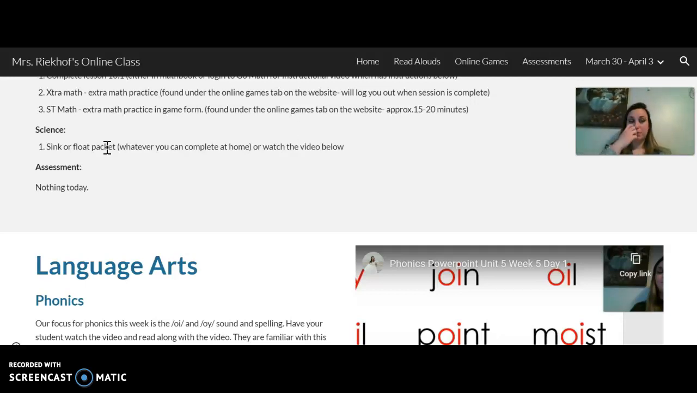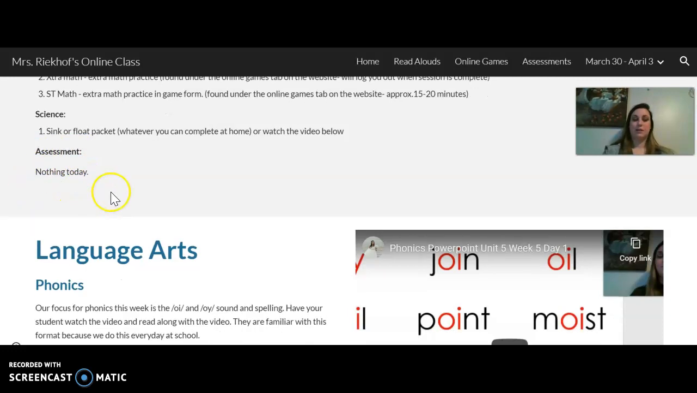We were supposed to be planting Brassica rapa seeds, which are fast mustard seeds. But since the kids aren't there, Miss Turner, our other first grade teacher, is going to be planting them in her garage, and she will have videos that go along with that, and that's what we'll be doing for science for the next few weeks. Then the last section is assessments, and for today we have nothing.